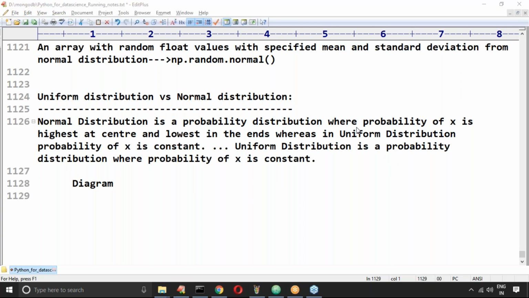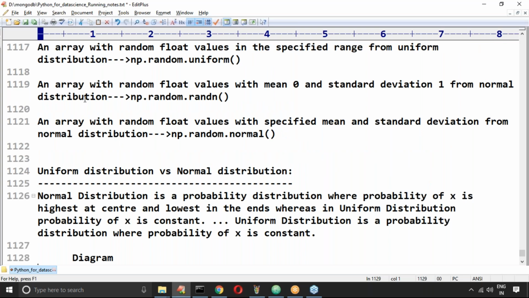Just because some people felt the last video a bit difficult, this is a small revision. But here the hidden things you should be aware of: what is the mean, what is the standard deviation, what is the advantage of uniform distribution, what is the advantage of normal distribution, where exactly this terminology is going to be helpful. This part we didn't discuss. We are just aware of the terminology. Whenever the situation comes where we are going to use it, we will explain in detail. So don't worry much about the terminology.